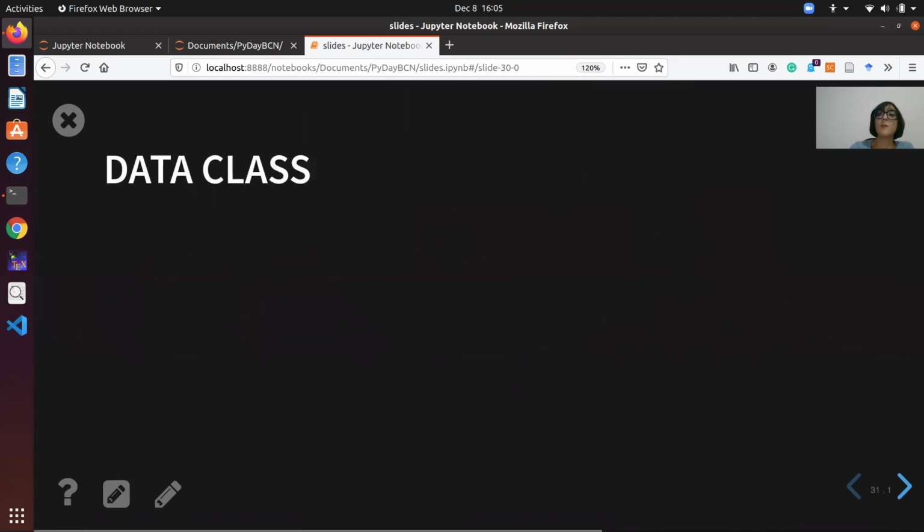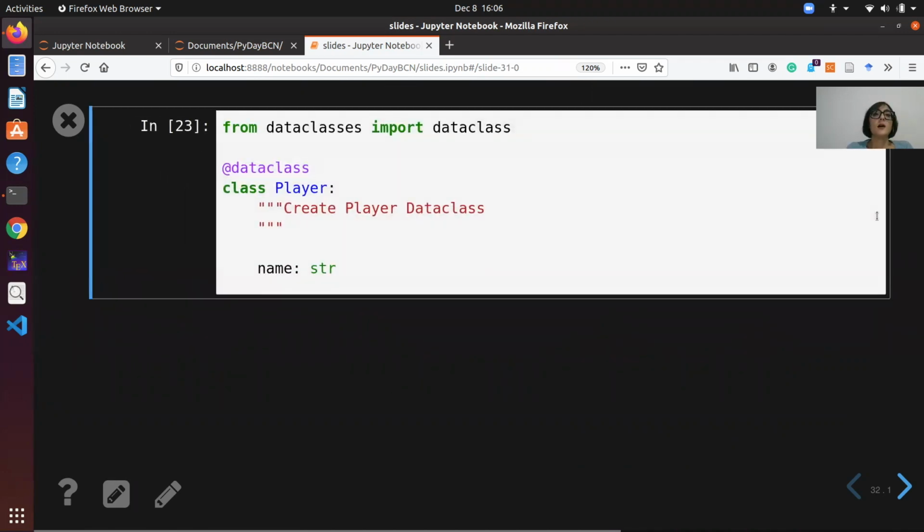So let's define a data class for setting up the players of the game. Data classes figure in Python 3.7, but if you are using Python 3.6, you can install it with pip install dataclasses. Here, we create a data class using the dataclass decorator.